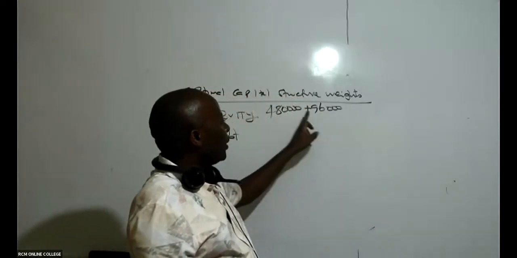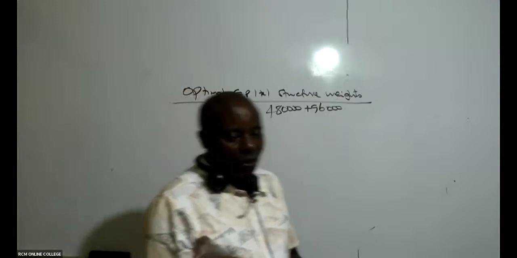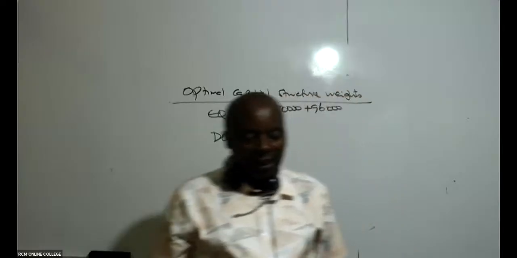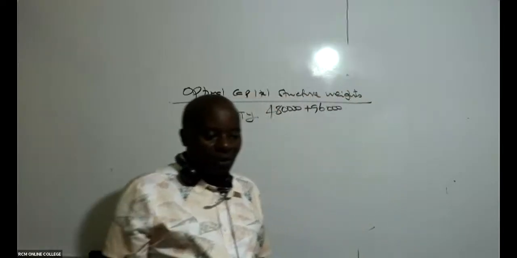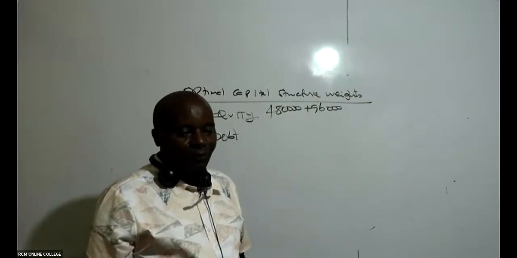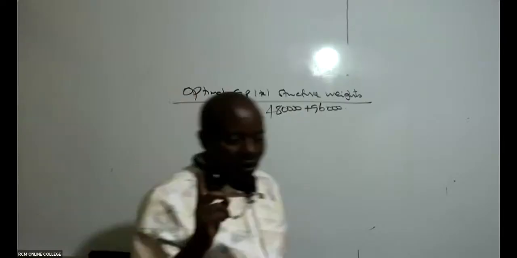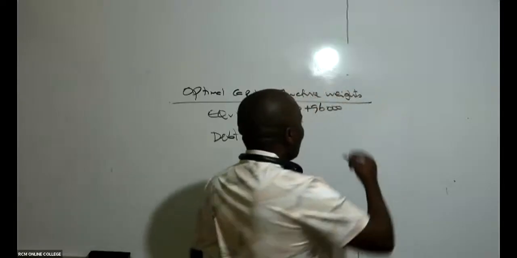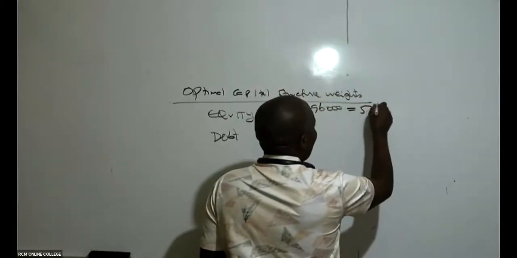So can somebody give me this total here? 480,000 plus 96,000. This will give me what figure? So we have here 576,000. Thank you so much.